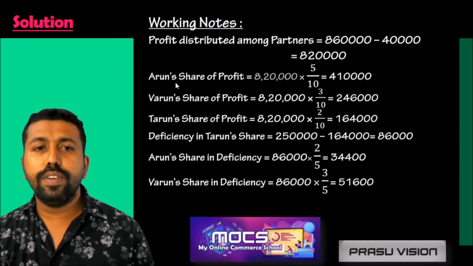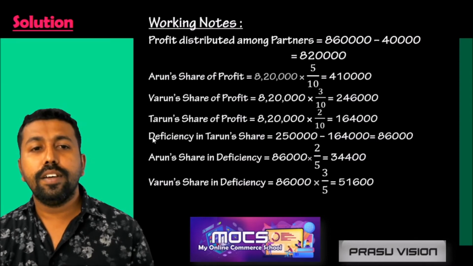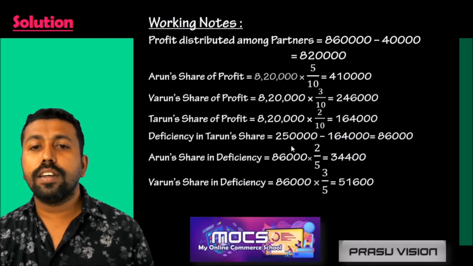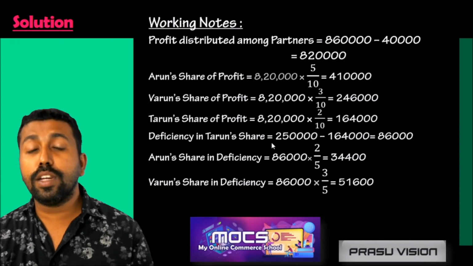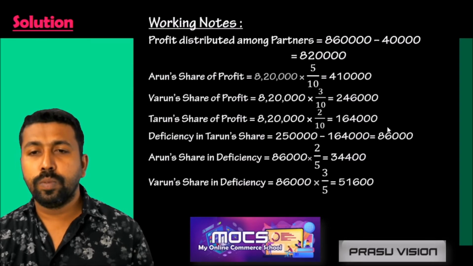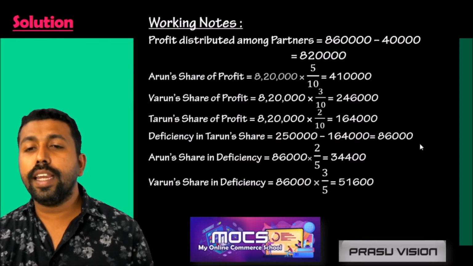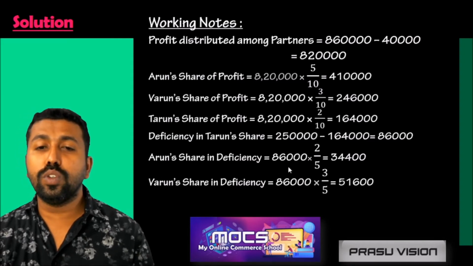We find the deficiency as the guaranteed amount minus the amount got as per the profit sharing ratio.